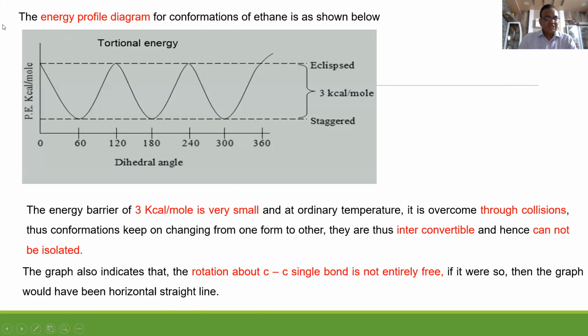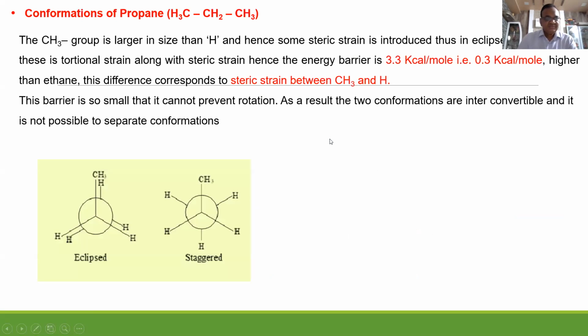This is the energy profile diagram for the conformations of ethane. At 60, 180 and 300 degrees, there is a staggered conformation. And at these other angles, there is an eclipsed conformation. Eclipsed has more energy by 3 kilocalories. That's why eclipsed is less stable than staggered.